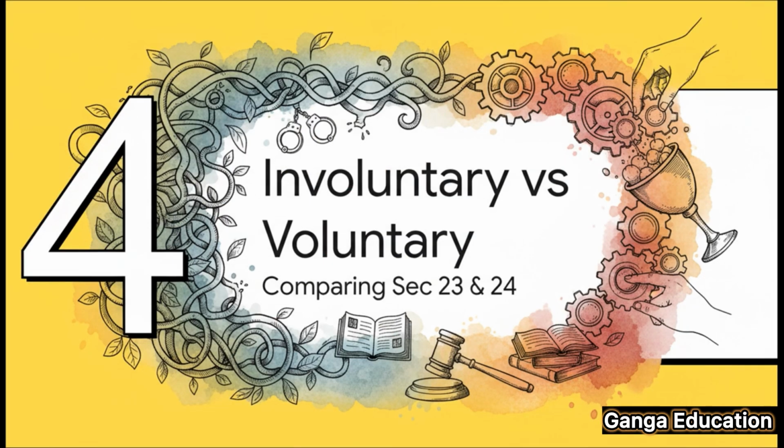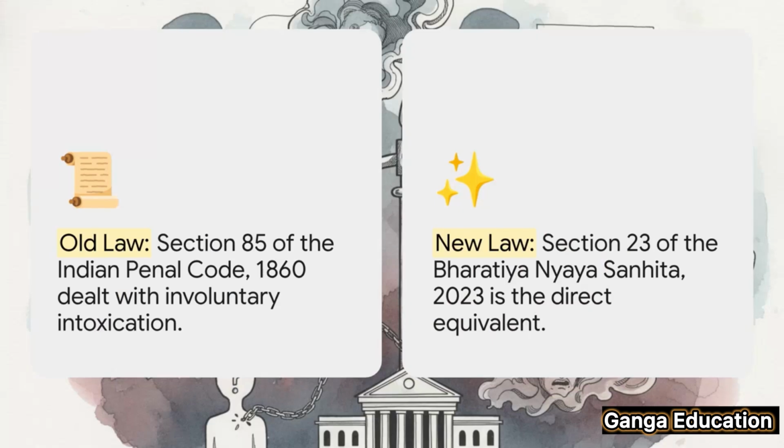This brings us perfectly to a comparison that, let me tell you, is a favorite for mains exam questions: the difference between involuntary and voluntary intoxication. And just a quick note for those of you familiar with the old laws, ये section पहले IPC section 85 था, जो अब replace हो चुका है. So whenever you think of the old section 85, you now need to think of section 23 of the BNS 2023. It's a direct replacement.